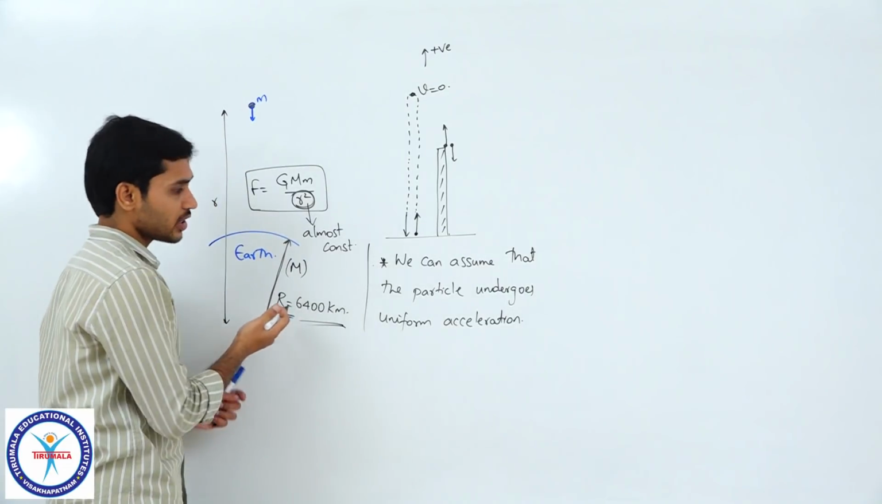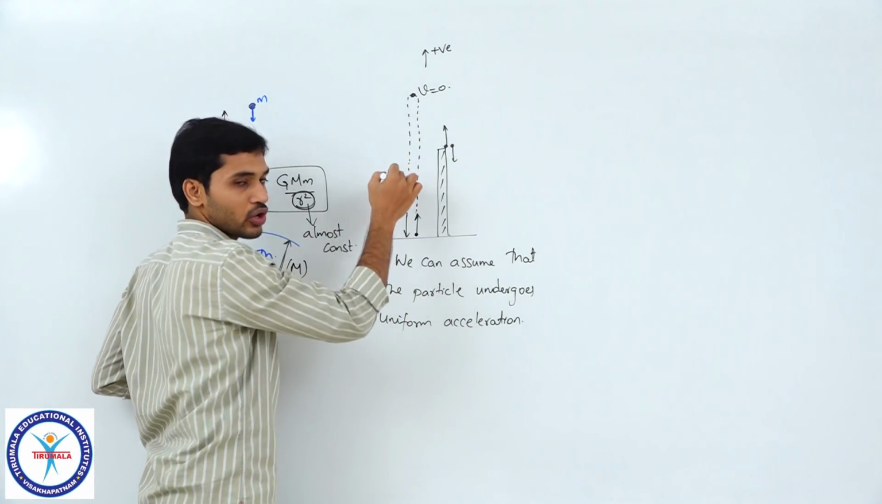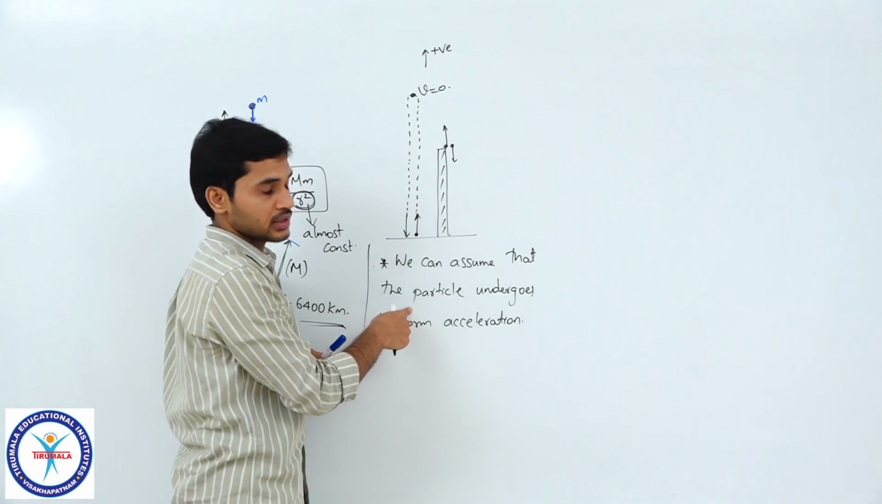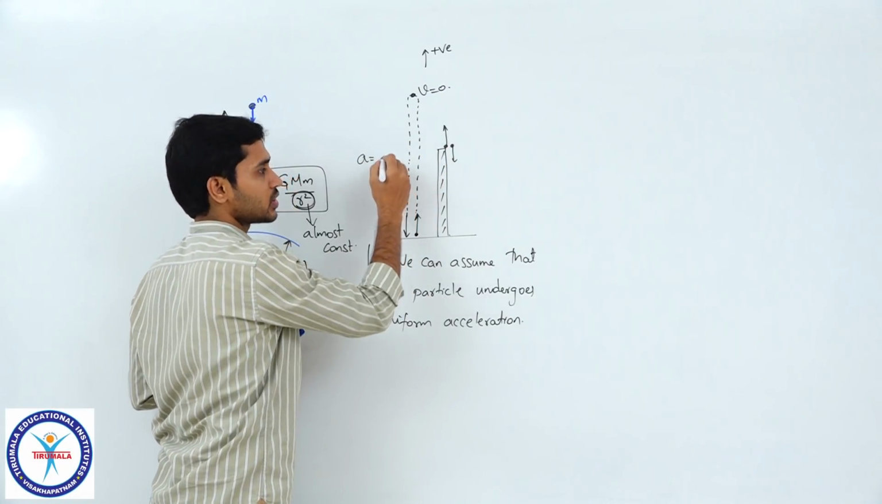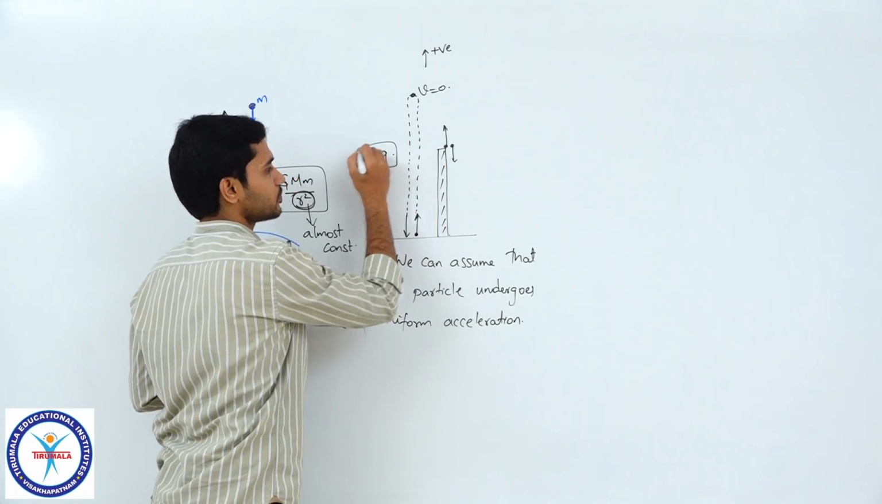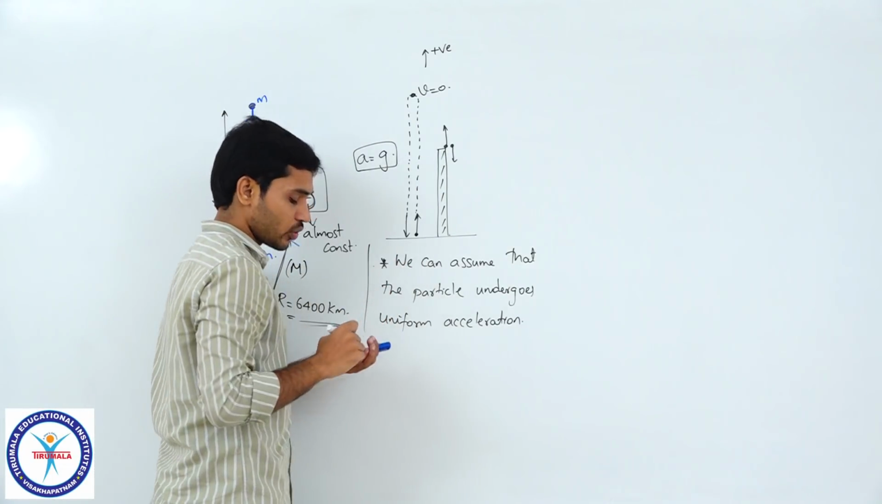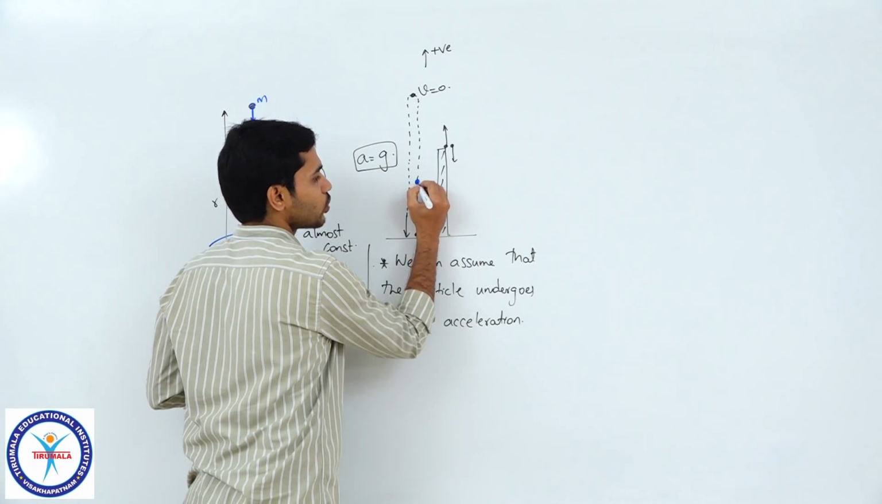As I was saying, throughout this motion, because this height is very small when compared with the radius of earth, we will be assuming that the acceleration of the particle throughout this motion is equal to g. Clear? Which is constant, and it will always be in the downward direction. Please keep this in mind, irrespective of whether the particle is going up.